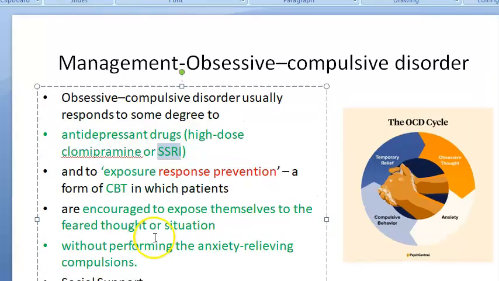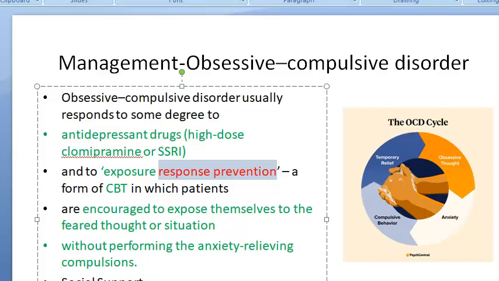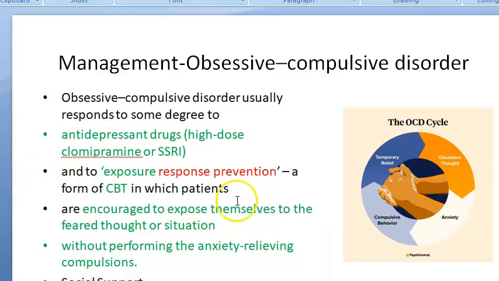Okay. Apart from this, what will you give? Exposure response prevention. That is a cognitive behavioral therapy you will give, called exposure response prevention. That is, you expose the person to the obsessive thought, but they should not respond with the compulsive action. Let us say they lock the door. Then they'll be like, okay, wait, did I lock the door? Then they can possibly check once. Say, okay, yes, I have locked the door. Again, you should not go and check whether you have locked the door. So exposure is there, you're preventing the response. Compulsive, anxiety relieving, repeated, ritualistic, time consuming, unwanted actions you are preventing.